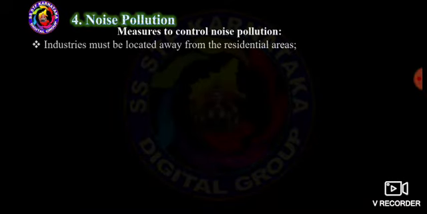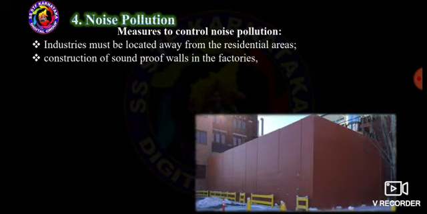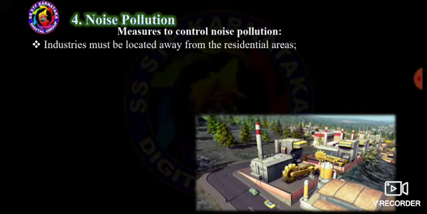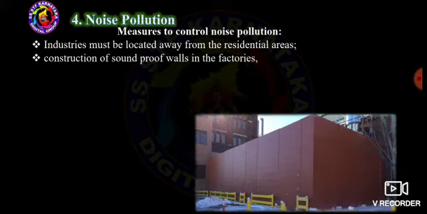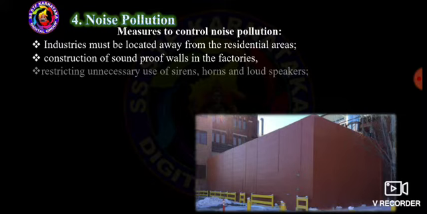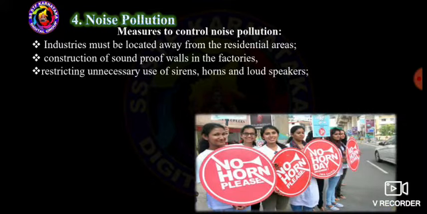Measures to control noise pollution. The first one is that industries must be located away from residential areas. The second is construction of soundproof walls in the factories.